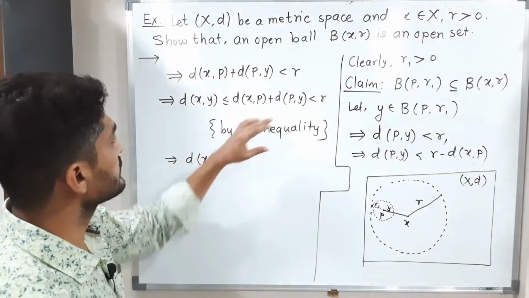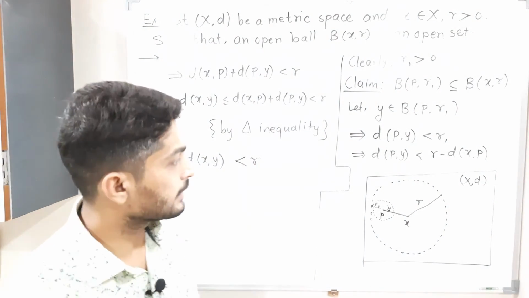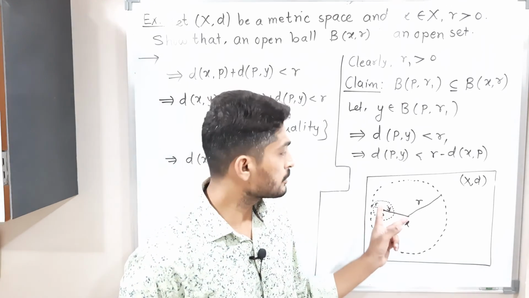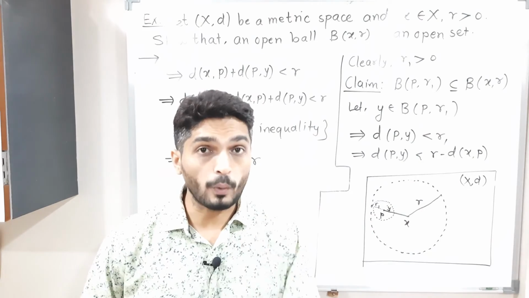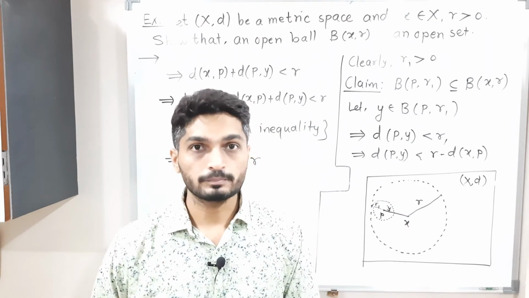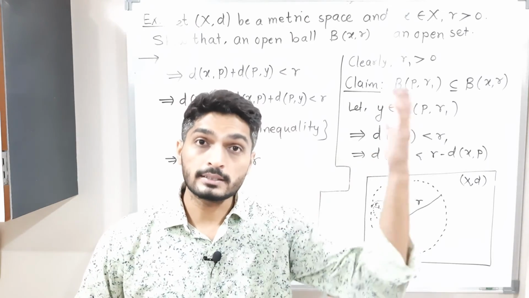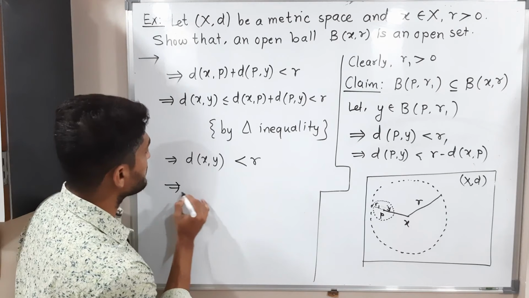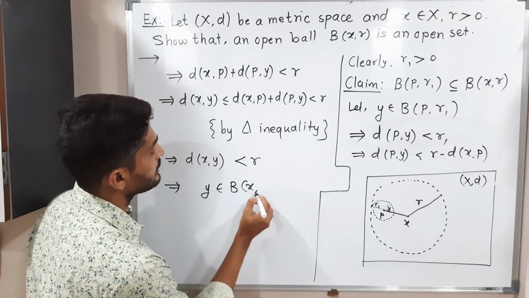So the distance between x and y is less than its radius, so point y lies inside the ball. If this distance were greater than r, then we could say the point lies outside the ball. Here we are getting less than r, so the point lies inside the ball. So I can write y belongs to B(x, r).